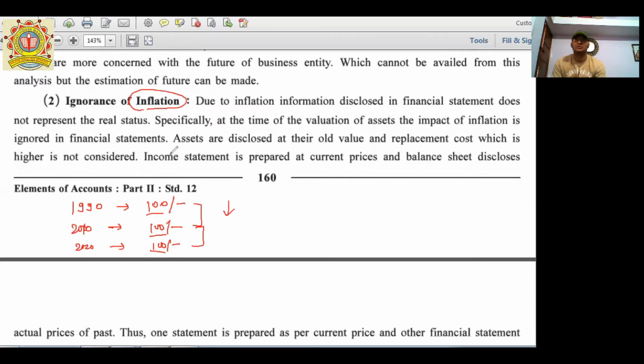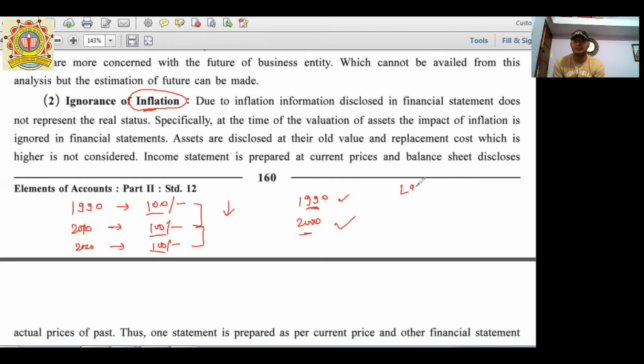So if I am comparing financial data of 1990 and 2000, maybe all my data are correct, but due to inflation I cannot perfectly rely on this data. The factor that is inflation changes the value of assets, liabilities, and capital from time to time. Let's take an example.